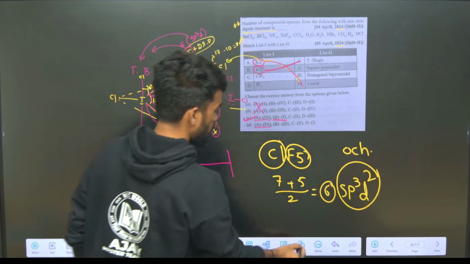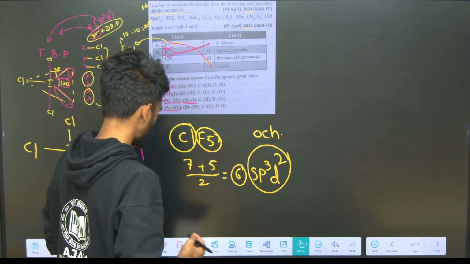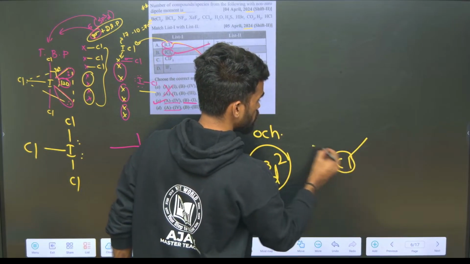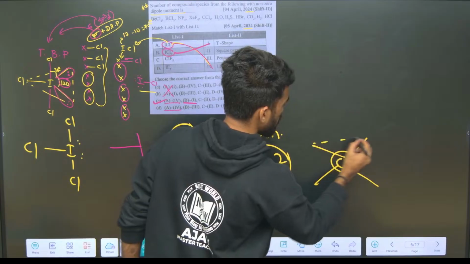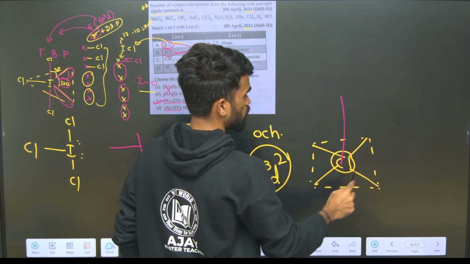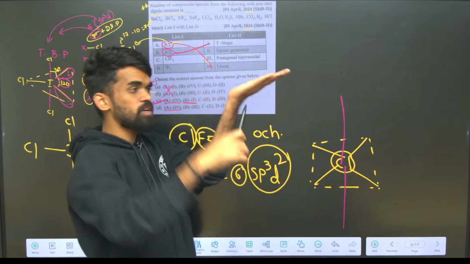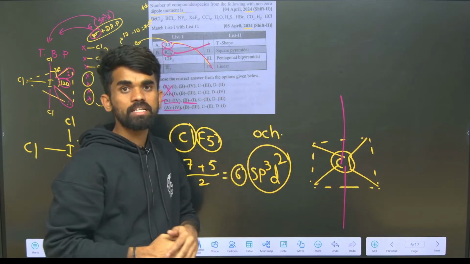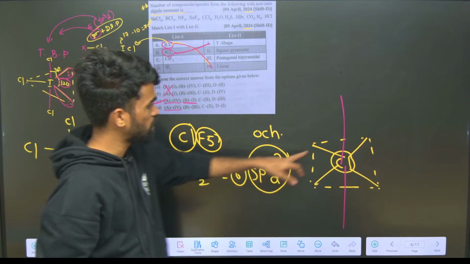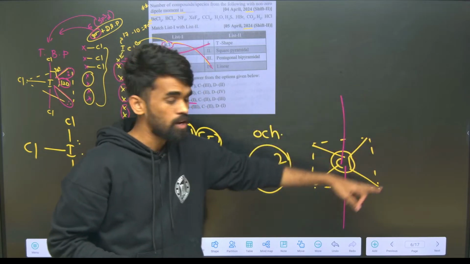If it is octahedral, how do you draw that? You should take central atom here like this. Around that, make a square like this, square first. On the square, you put 1 above the square, 1 below the square. The resulting geometry is called octahedral geometry. Now, in this octahedral geometry, we require 6 atoms around the central atom, right?